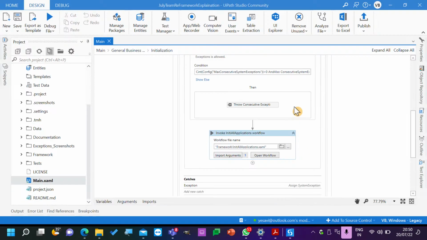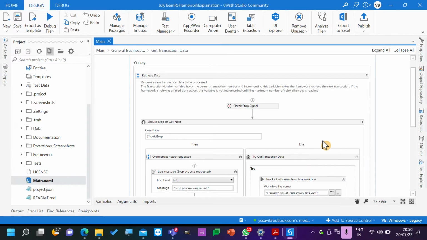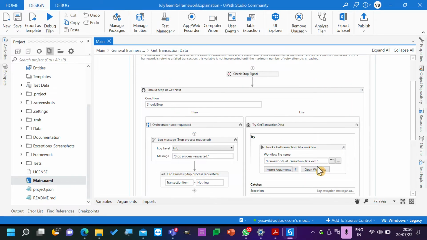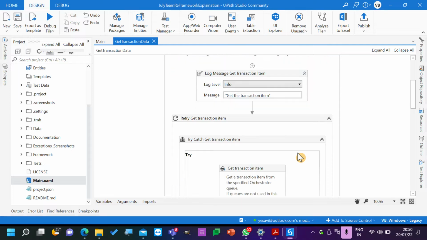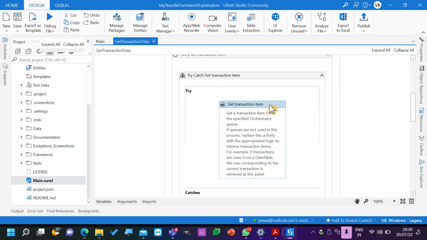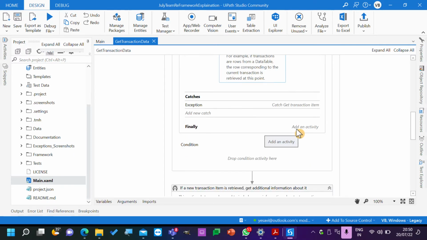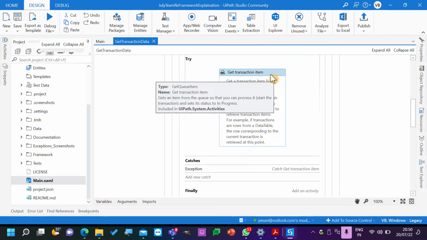So if you just see get process, get transaction data, open get transaction data, open workflow. Now here try catch, return transaction item. Now here get transaction item, you see. So this actually picks up one item from the orchestrator by default.